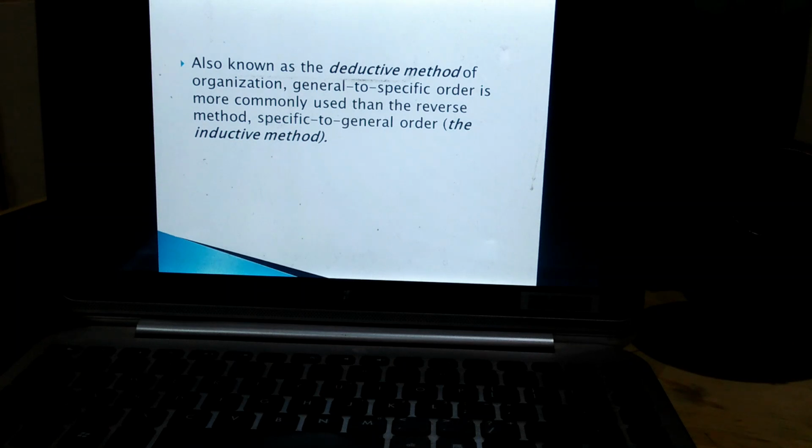This method has also another name, that is called the deductive method of organization. Again, it has the same general to specific order, but the name is different. The other process, which is the opposite of the deductive method of organization, is the inductive method, which is from specific to general. In the deductive method we started from general details and became specific, and in the inductive method we start from specific or minute detail and go towards the general.